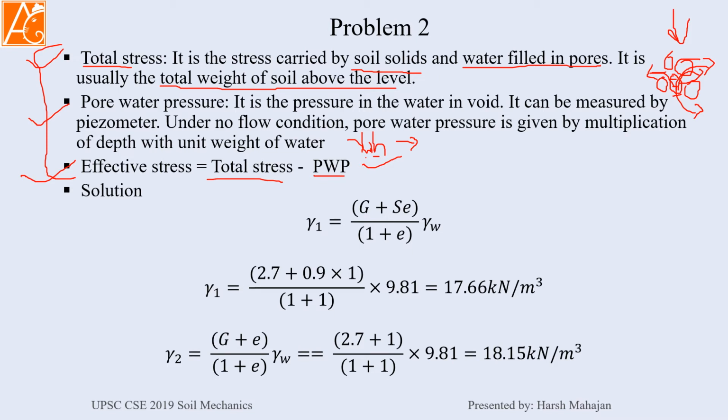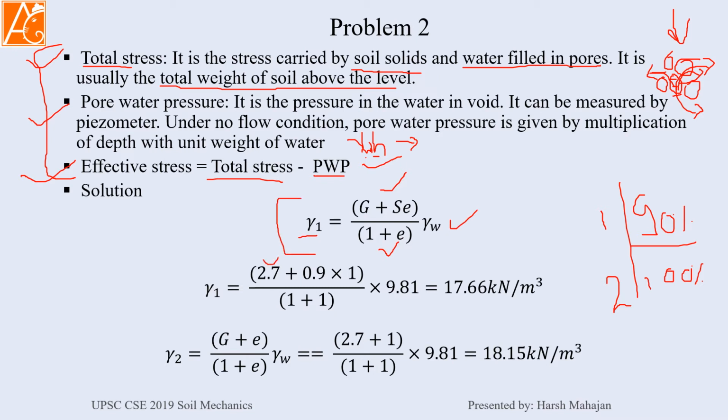First we have to calculate our unit weights. We have two layers of soil. One is 90% saturated and the other is 100% saturated. Other properties will be the same, the soil is the same, clay soil only. So gamma 1 is the unit weight for the first layer, and then we will go for the second layer. The equation will be (G plus SE) divided by (1 plus e) times gamma_w. This is for the first layer we are trying to calculate.